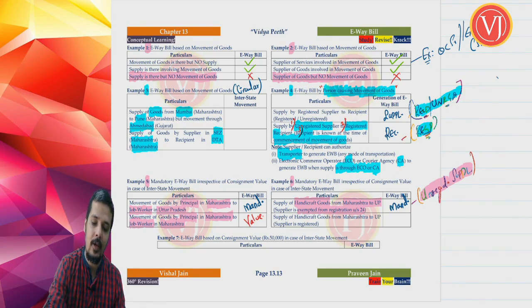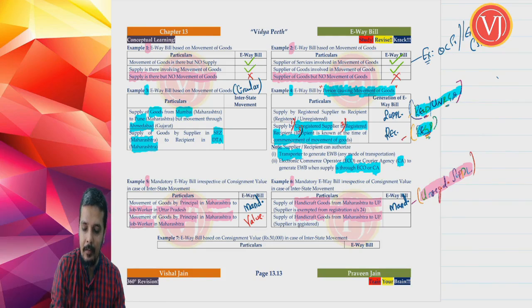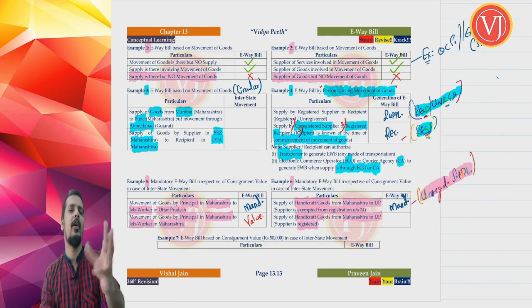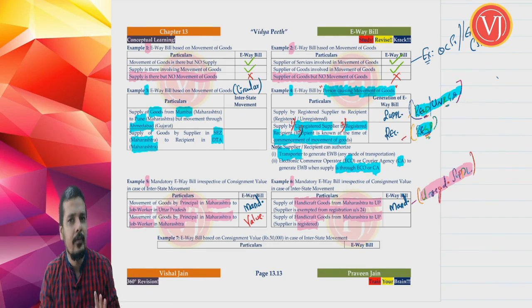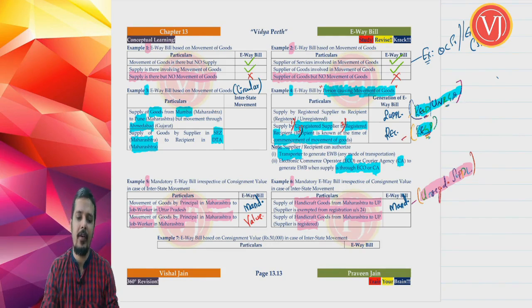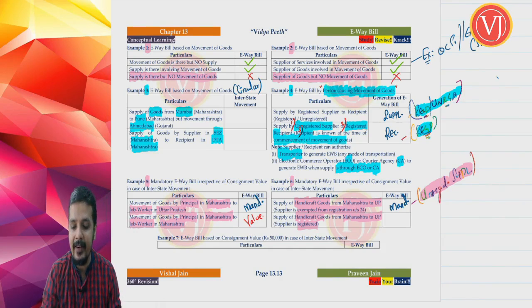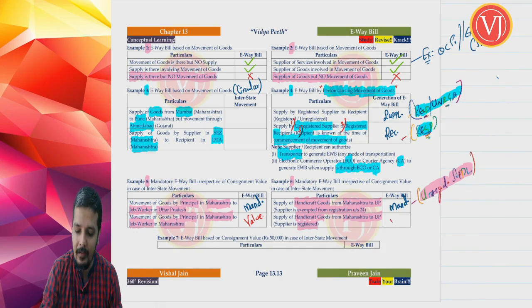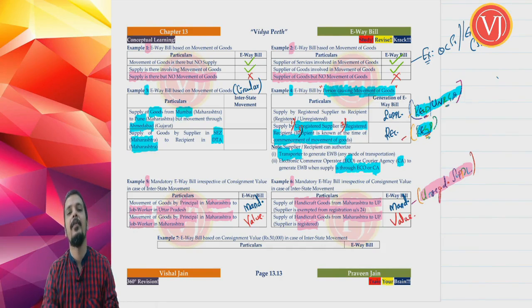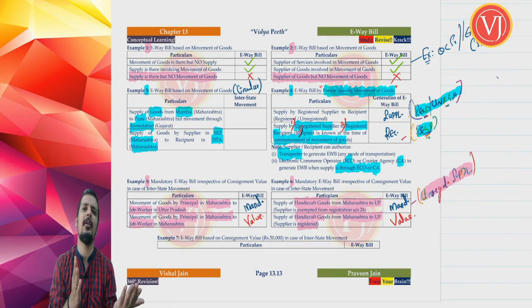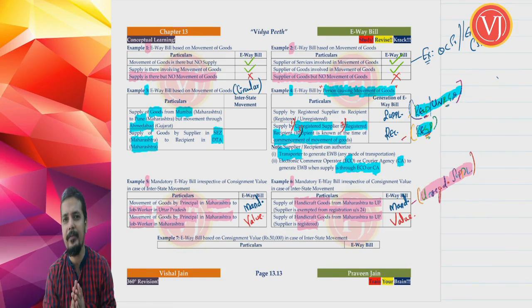Now if I say no, I am a supplier of handicraft goods from Maharashtra to UP, but I am registered. The moment you are registered, they say okay, we already have a track on you. Then please generate an e-way bill based on the value. If it is crossing the threshold limit of e-way bill, generate e-way bill. If it is up to the threshold limit, no need to generate e-way bill.